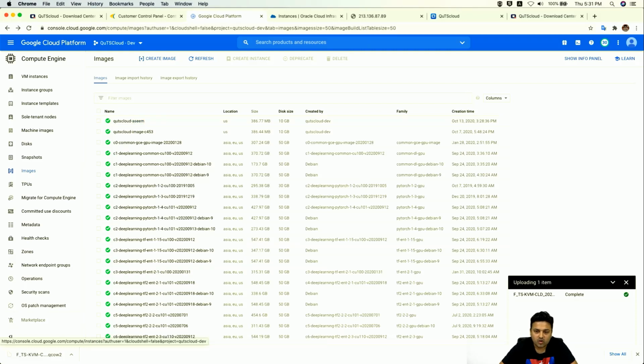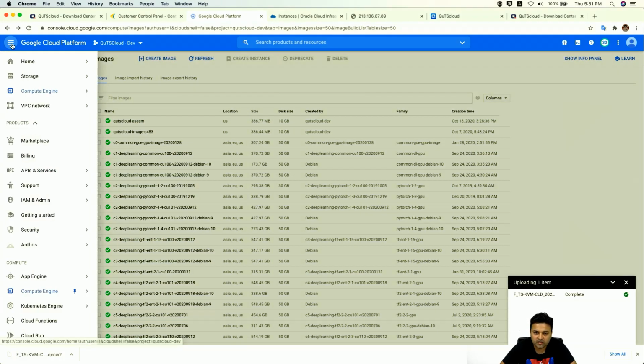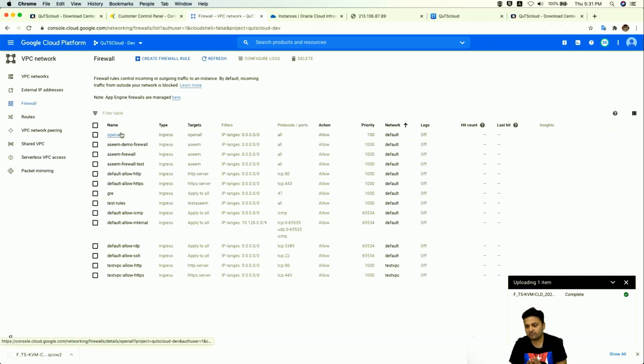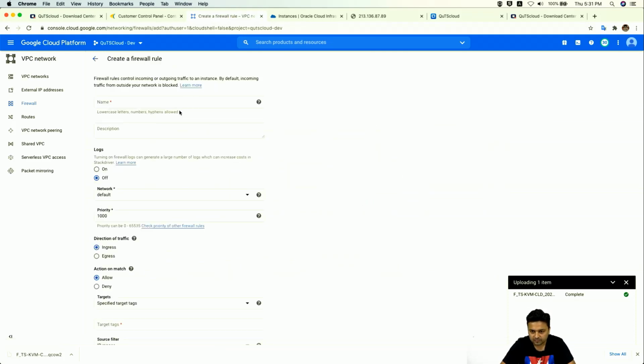After you have successfully imported the image, the next thing you have to do is go to your VPC network, go to firewall, and create some firewall rules. Let's create a firewall rule here and give it a name, let's say Asim live demo rules.